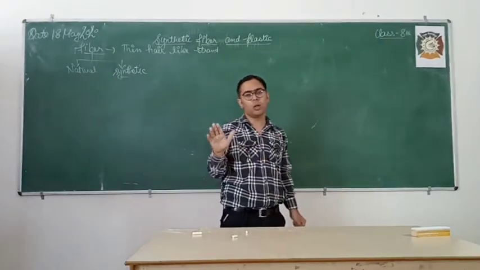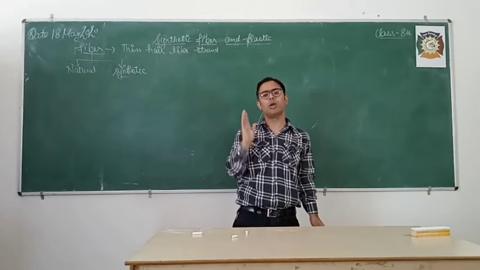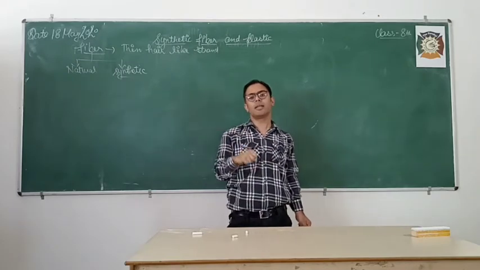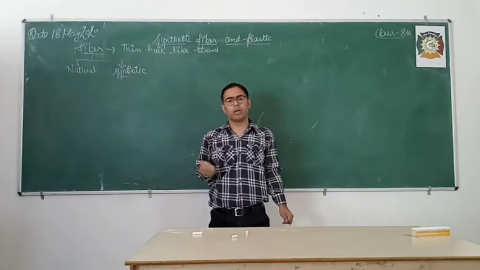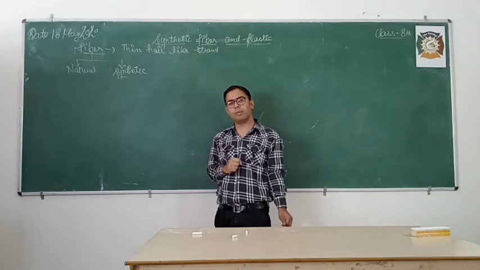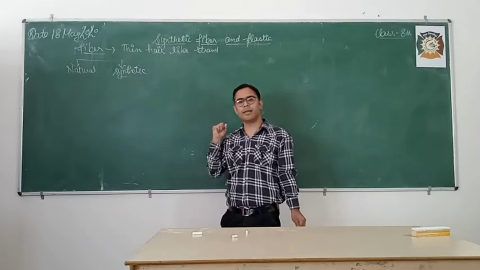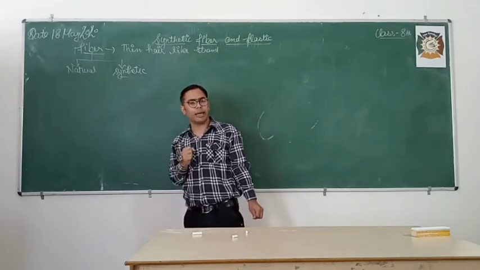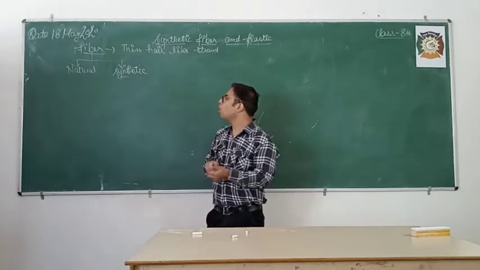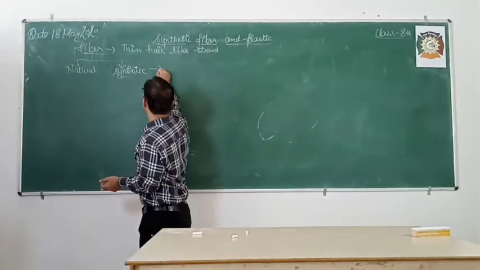Okay, is it clear now? In class 6 you have studied about two types of plant fiber, that is cotton and jute. Now when you reached class 7 you studied about animal fiber, that is wool and silk. Now in class 8 we will study about synthetic fiber. Is that clear? Now, what is synthetic fiber?